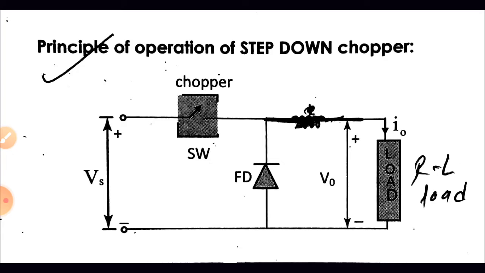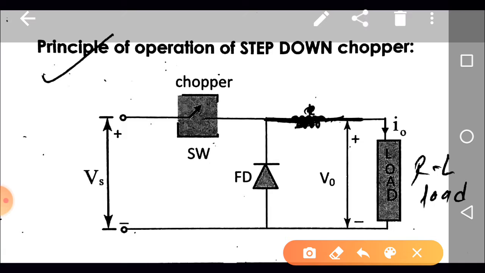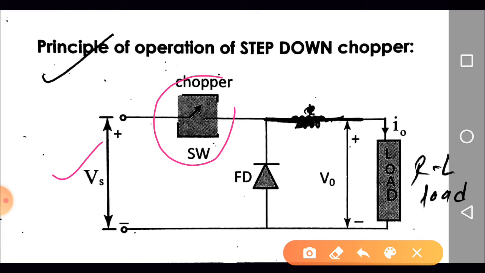Next, let us discuss the principle of operation of a step down chopper. Here is the circuitry of the step down chopper. The supply voltage Vs is a fixed DC voltage. Here we are using a switch, and that switch is known as a chopper, because basically the switch is chopping the supply voltage Vs. When we see the waveform of the output voltage, we will see why the switch is known as the chopper.